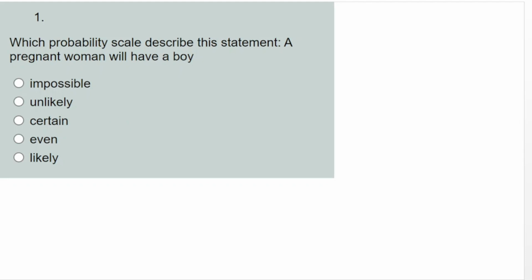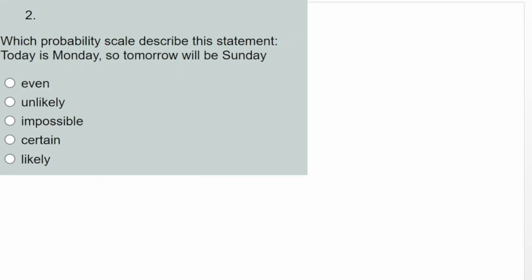So when a woman is pregnant, we all know that it's either going to be a girl or a boy. So the chance of getting a boy is half, or a 50-50% chance that it will be a boy or a girl, because we have two items there, boy and girl. So we have half, which is 50. So that means that is even. Is that clear?